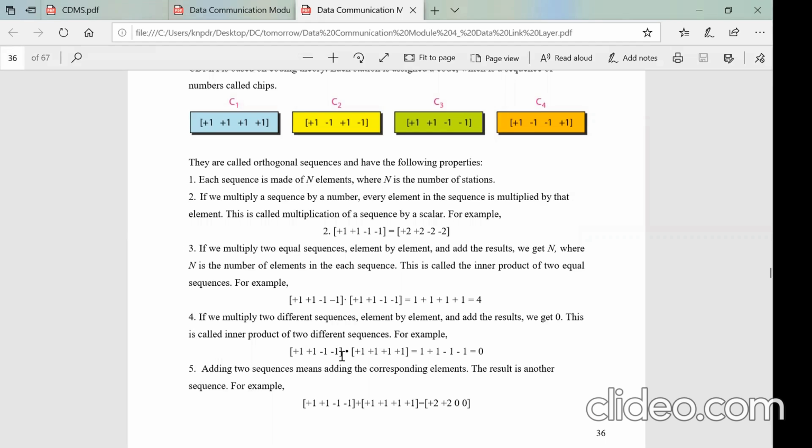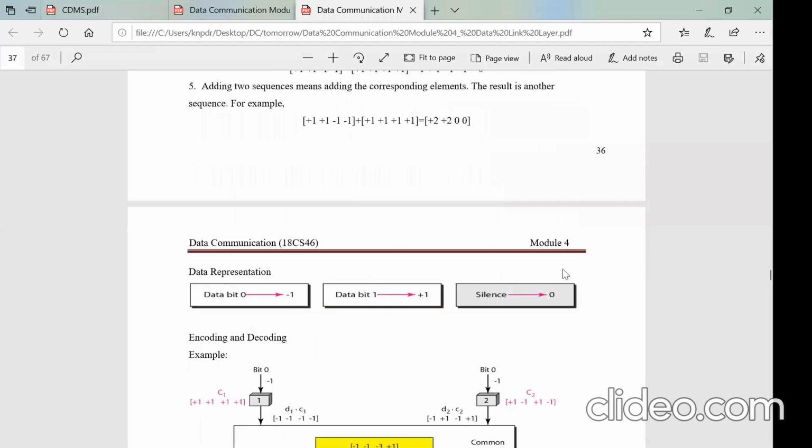Let us go back. The first property is, if the sequence has got n elements, means there are n stations. If you multiply a sequence by a scalar, all elements in that sequence get multiplied by that same scalar. If you multiply two equal sequences element by element and add, the inner product will be equal to n. Then if you multiply two different sequences element by element and add them, it will be 0. And adding two sequences element by element, corresponding elements, it will generate another sequence. Okay, these are the properties.